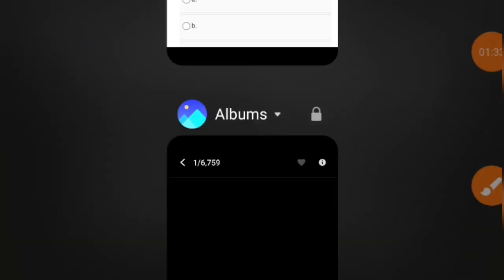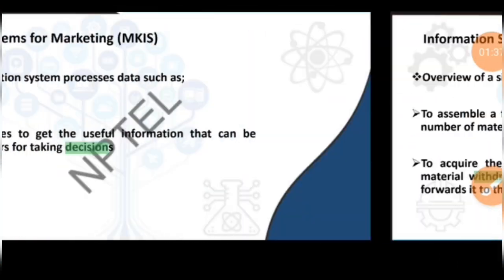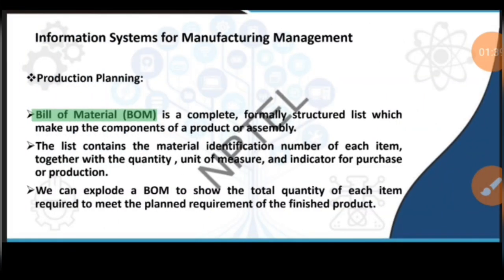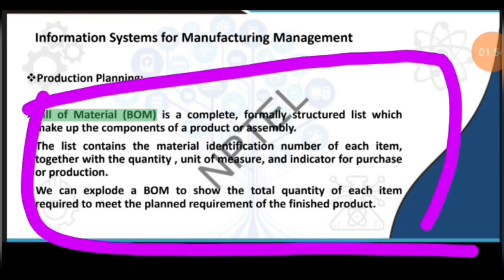Again according to the lecture material, you can read here: Bill of material, that is BOM, is a complete formally structured list which makes up the components of a product.